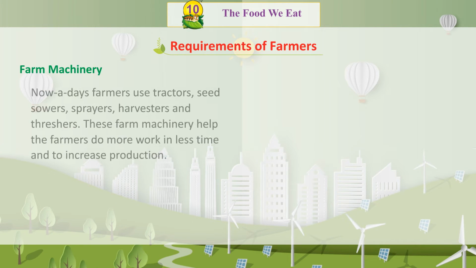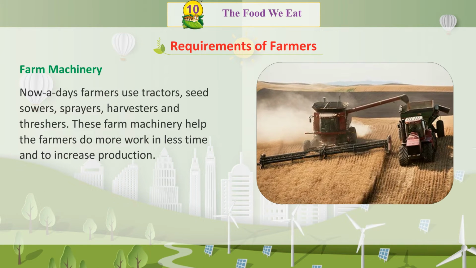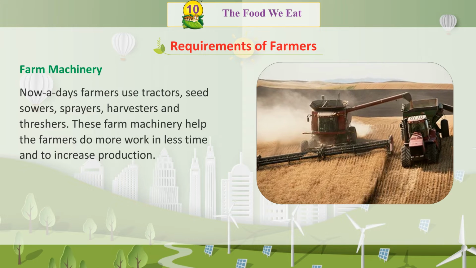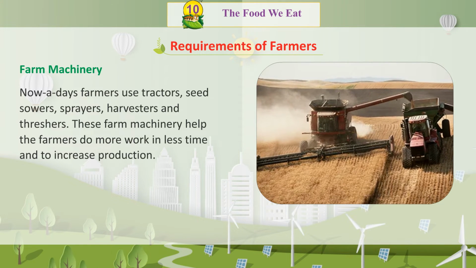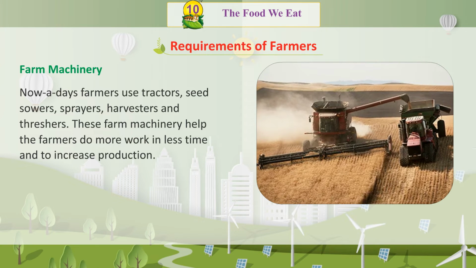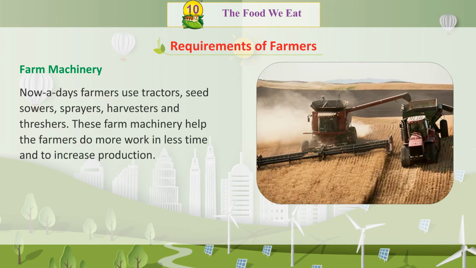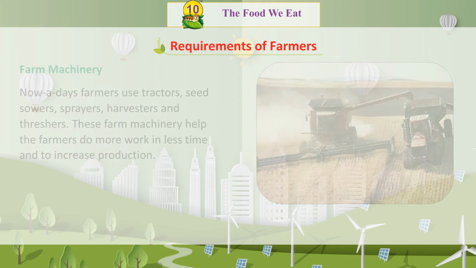Farm machinery. Nowadays, farmers use tractors, seed sowers, sprayers, harvesters, and threshers. These farm machinery help the farmers to do more work in less time and to increase production.